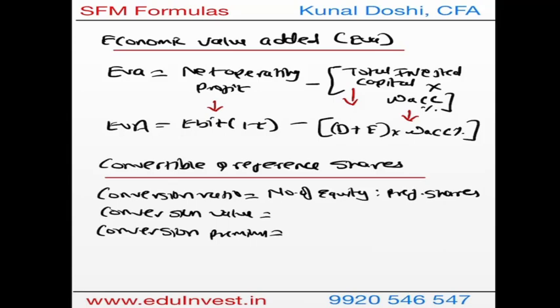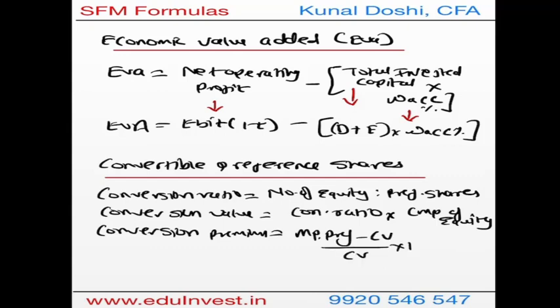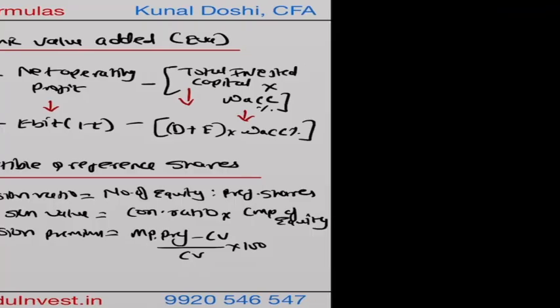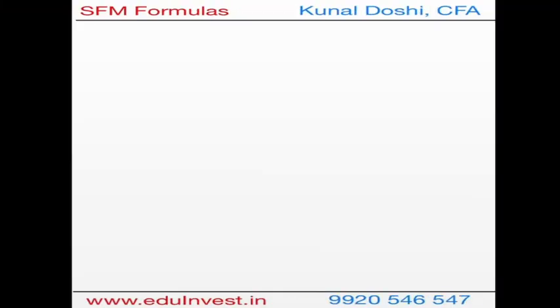Conversion value is nothing but the conversion ratio, where you get the number of shares, times the current market price of equity. That is the conversion value. And finally, conversion premium is nothing but your market price of preference shares minus the conversion value, over the conversion value, into 100. This answer will be in percentage. This is with respect to convertible preference shares.